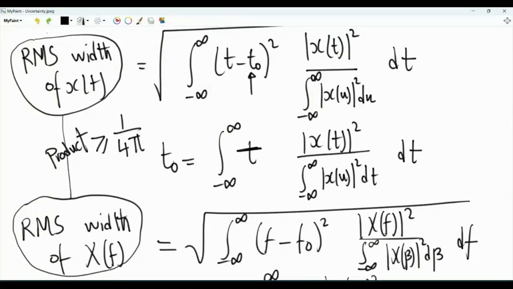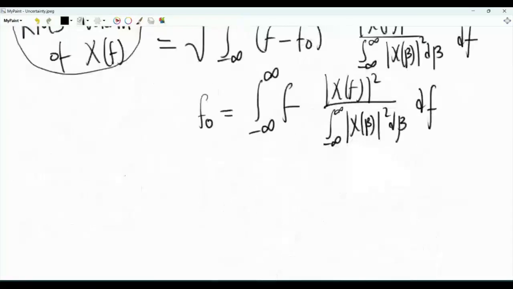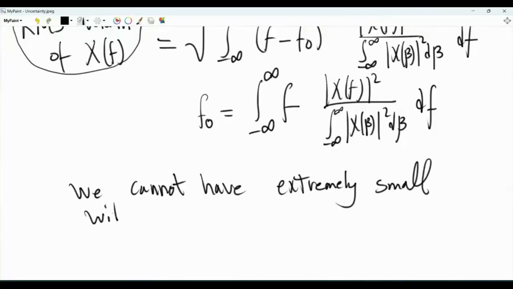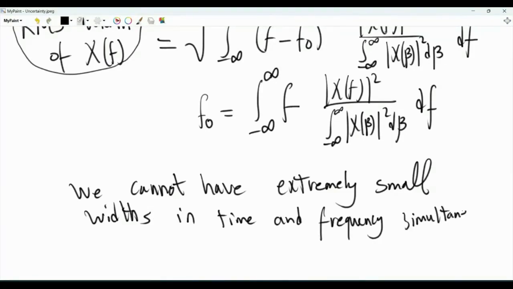So what is the meaning of the uncertainty principle? Before we proceed, what does it mean that this product is greater than 1 over 4 pi? It means that we cannot have extremely small width in time and frequency simultaneously.